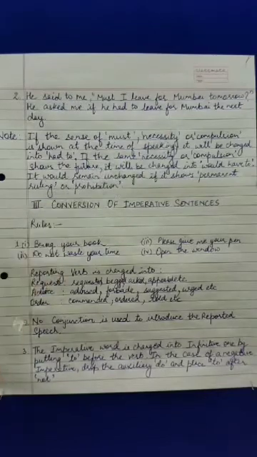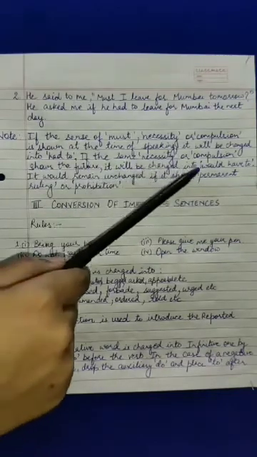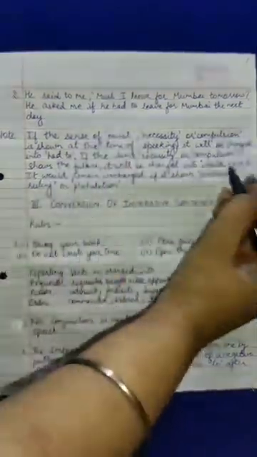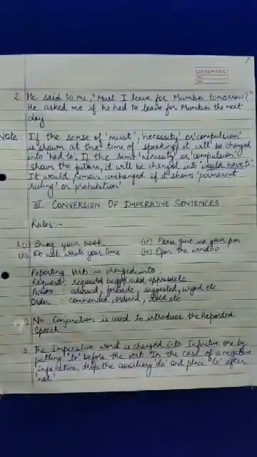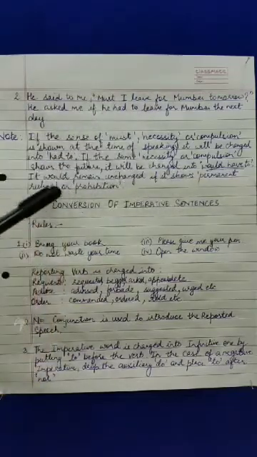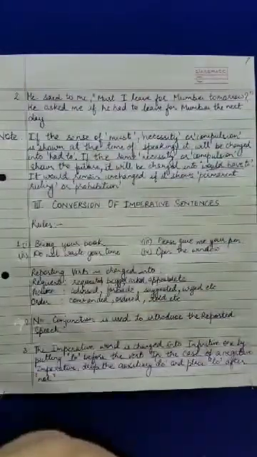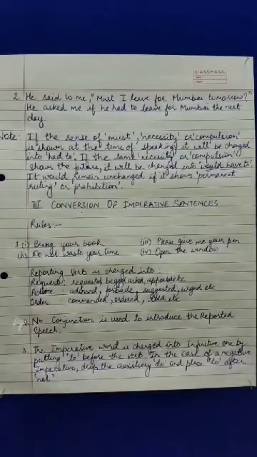But if the same necessity or compulsion shows the future, it will be changed into would have to. Again, I repeat, if the same necessity or compulsion shows future, means we are talking in terms of the coming future, it will be changed into would have to.